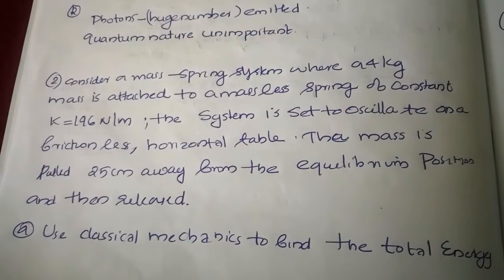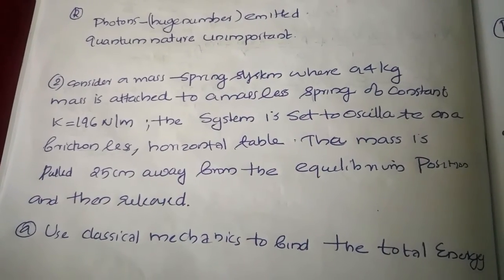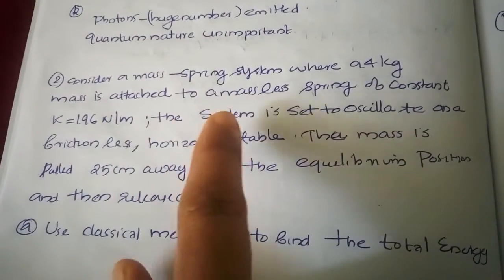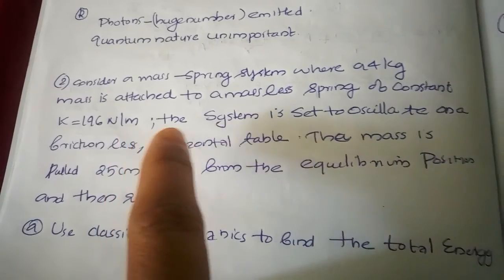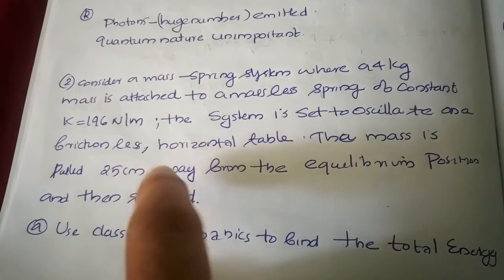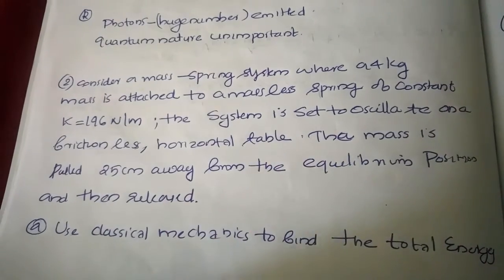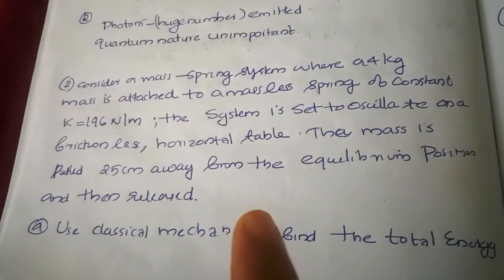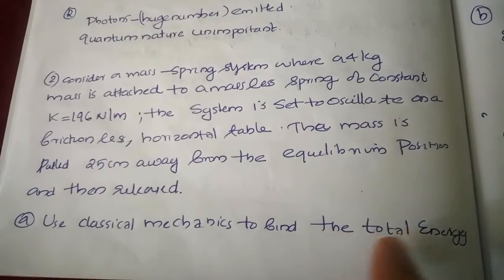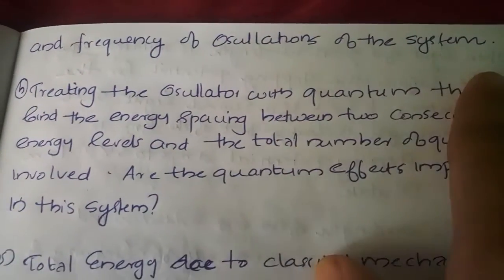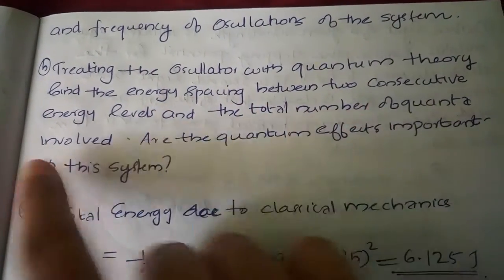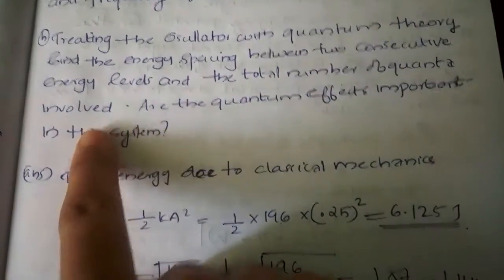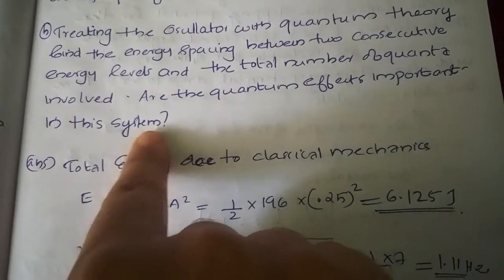Okay, second question. Consider a mass spring system where a 4 kilogram mass is attached to a massless spring of constant k equal to 196 Newton per meter. The system is set to oscillate on a frictionless horizontal table. The mass is pulled 25 cm away from the equilibrium position and then released. Use classical mechanics to find the total energy and frequency of oscillations of the system. Treating the oscillator with the quantum theory, find the energy spacing between two consecutive energy levels and the total number of quanta involved. Are the quantum effects important in the system?